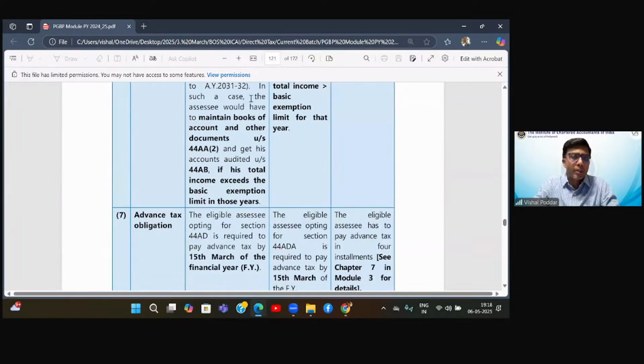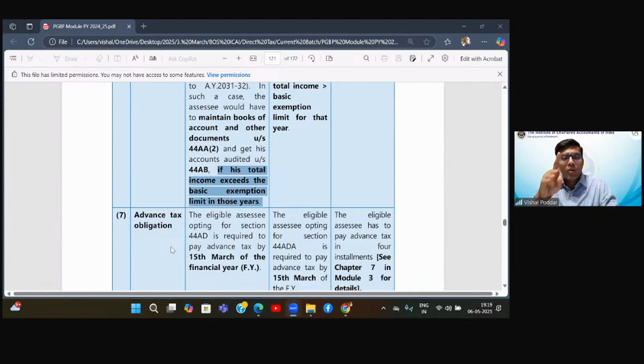Again, the same point. Then what you'll have to do, you have to maintain the books, get them audited, and this condition of getting the books audited will apply only if your total income exceeds the basic exemption limit. Yes, Asta, that is what I was trying to highlight. That is why I stopped you in between.